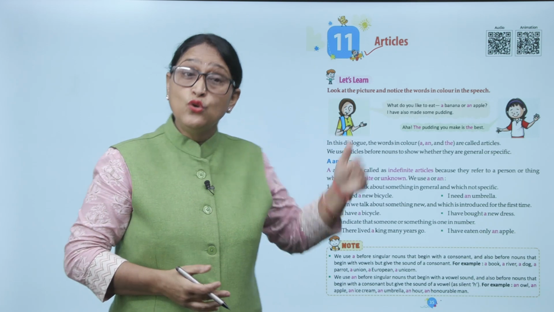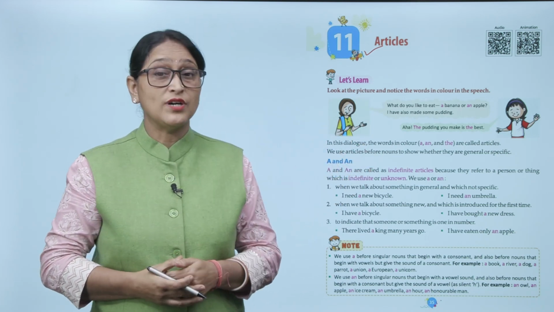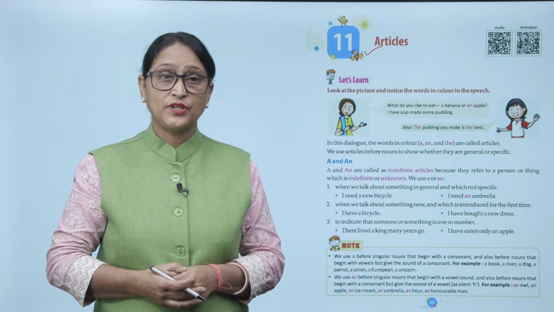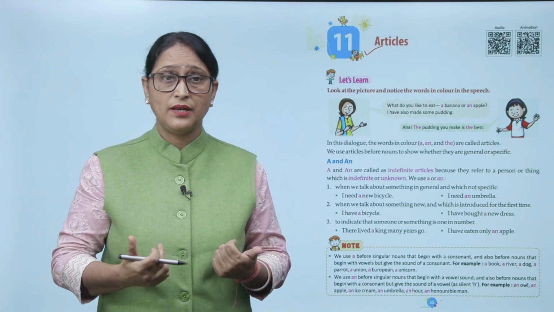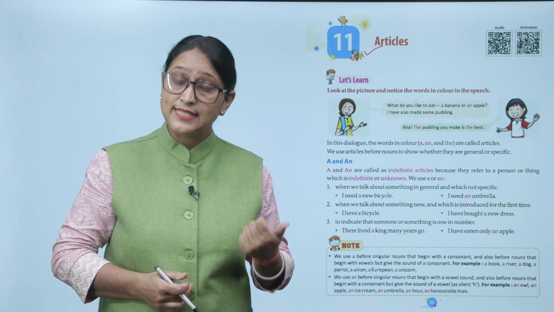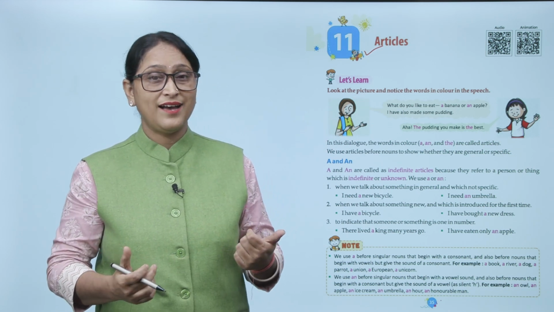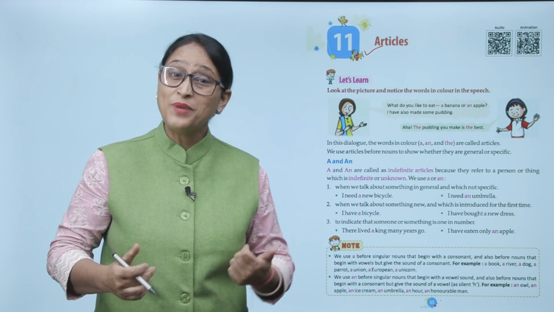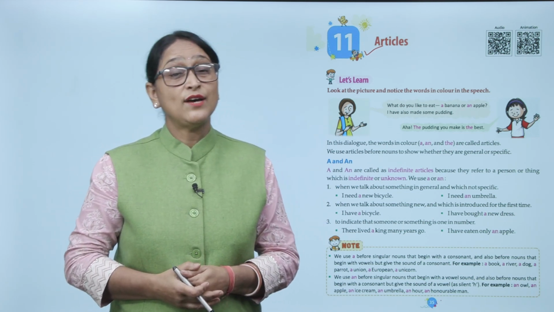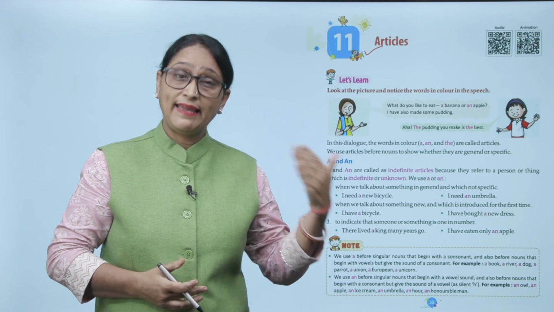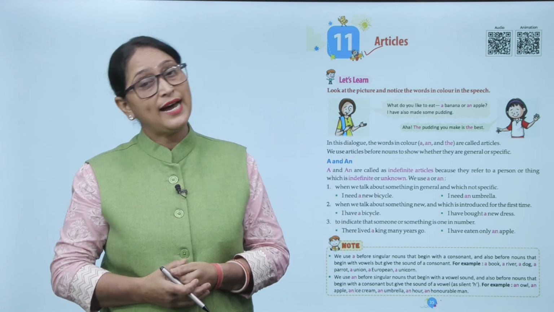Let's learn. Look at the picture and notice the word in color in the speech. What do you like to eat? A banana or an apple? I have also made some pudding. Aha! The pudding you make is the best. In this dialogue, the words in color, a, an and the, are called articles.